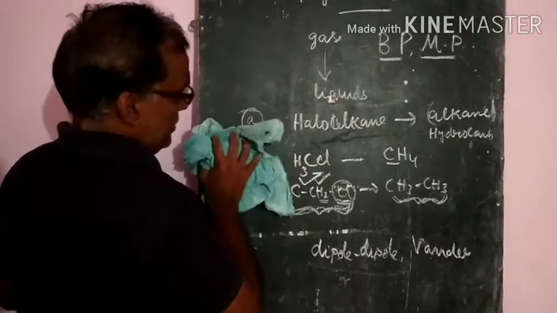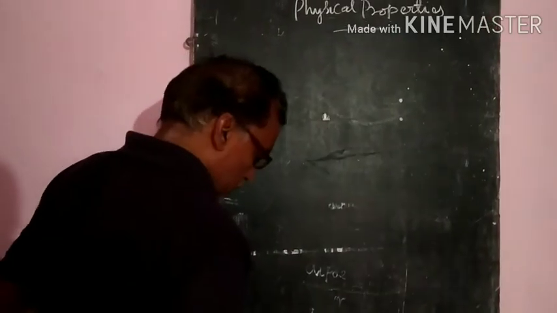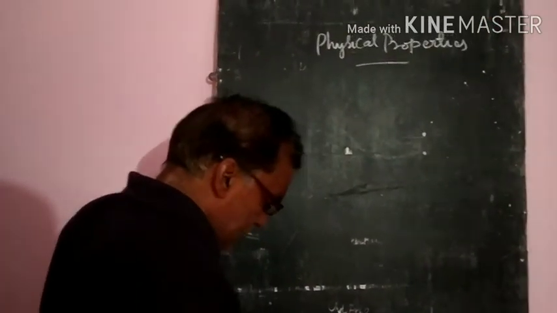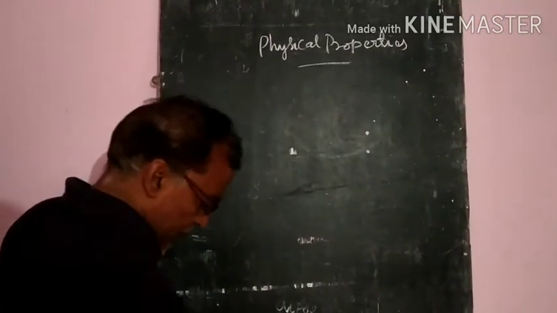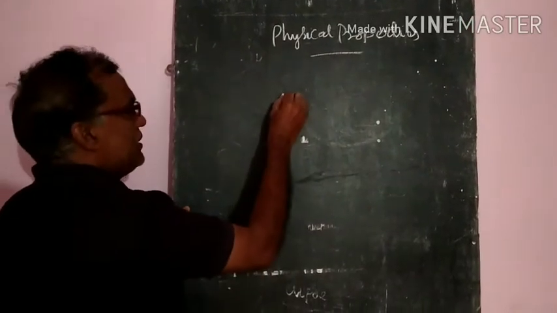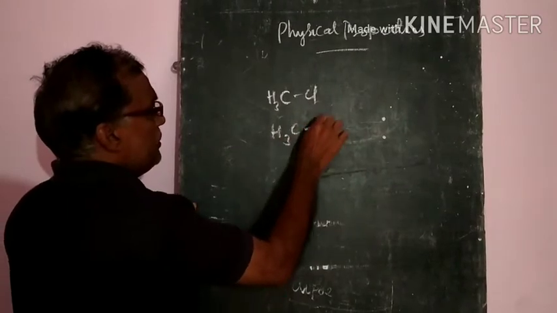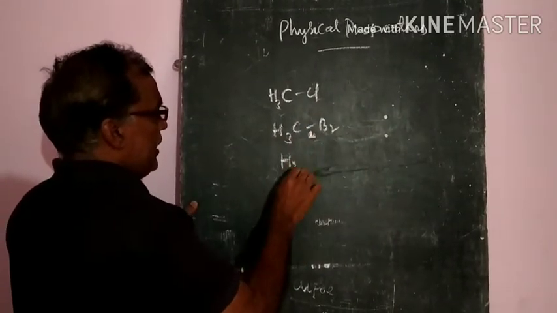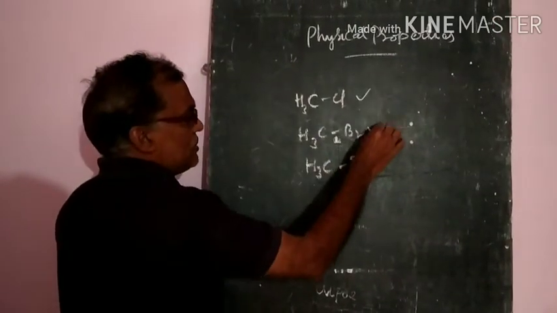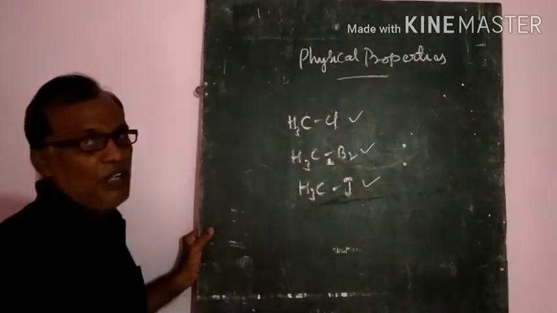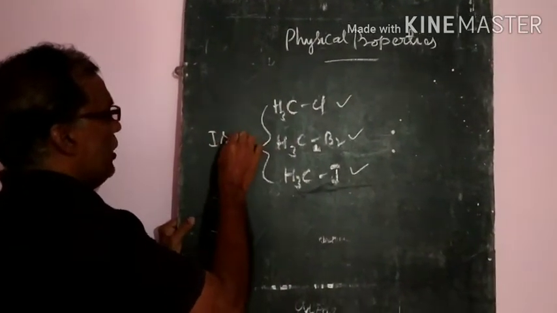And the second point, because different points we have to observe. Attractions get stronger as the molecular size gets bigger. Suppose CH3Cl and CH3Br, and CH3I. If you compare haloalkanes which have the same molecular formula, these are called isomeric haloalkanes.